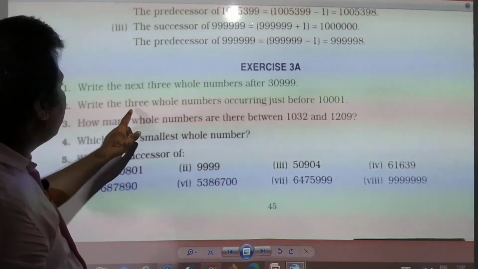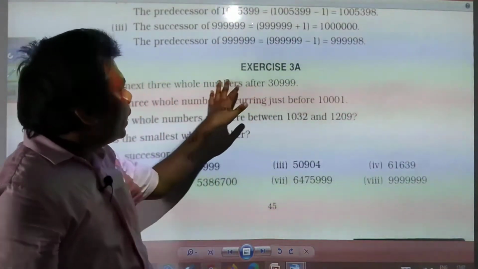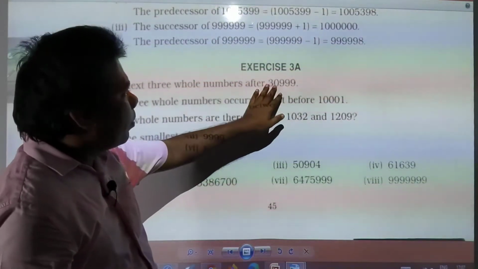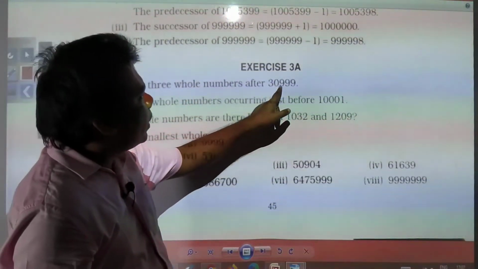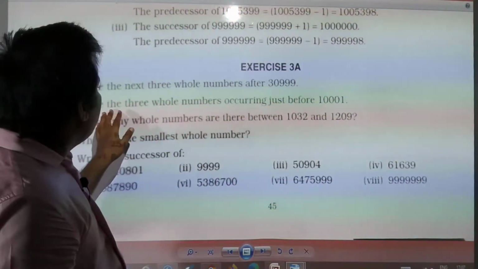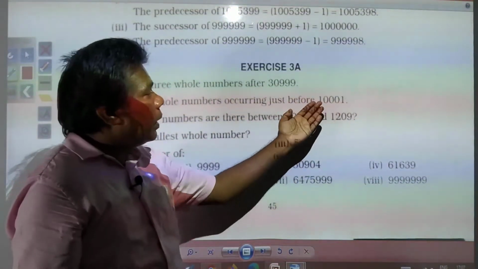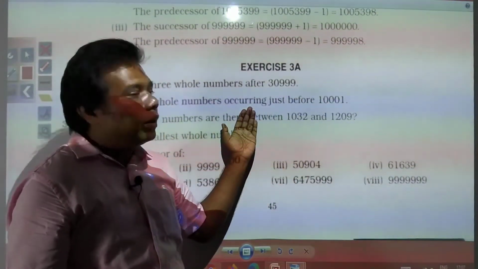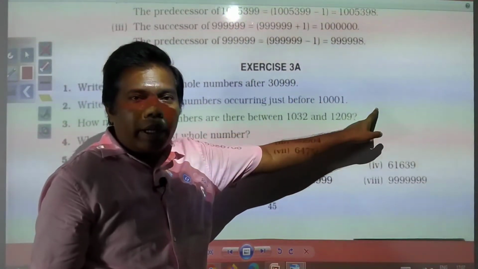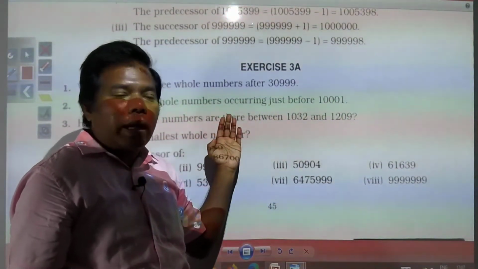Next question you have: write the 3 whole numbers occurring just before 10,001. So here, what you had found? You had found successive numbers, that means successors of 30,999, 3 successors. And here you need to find out predecessors of these numbers. So in a successor, what we do is add 1, and in a predecessor, 1 is required to be subtracted.